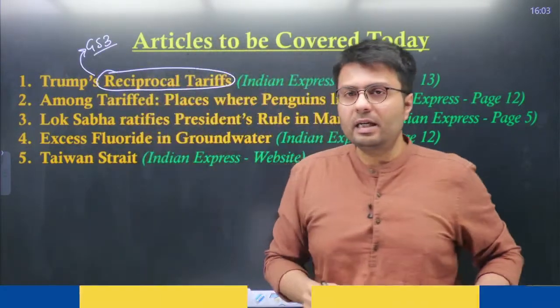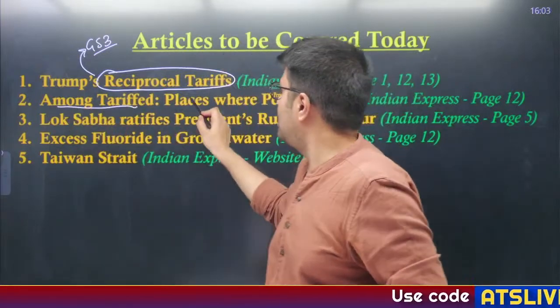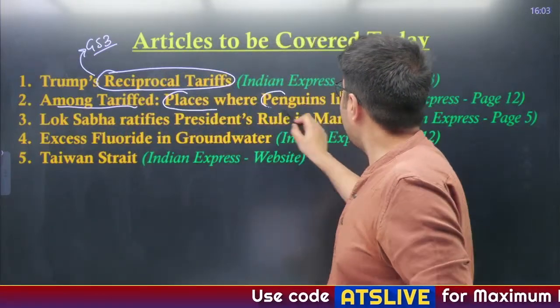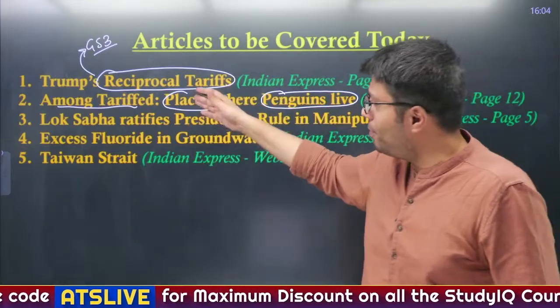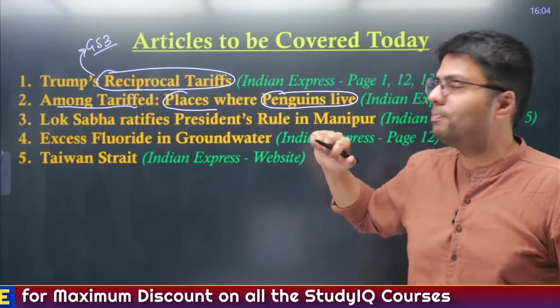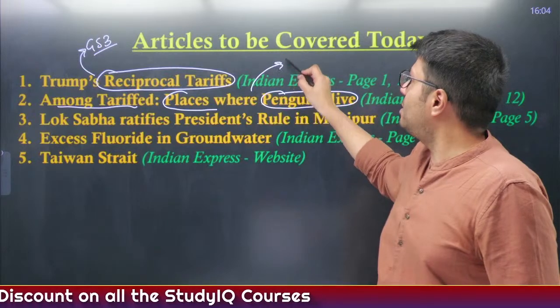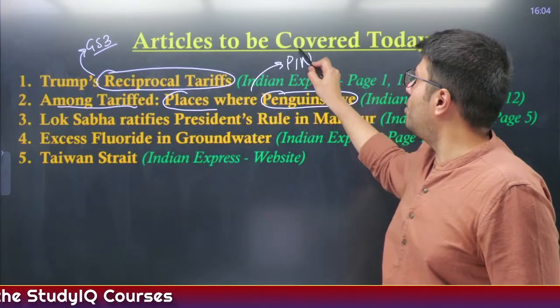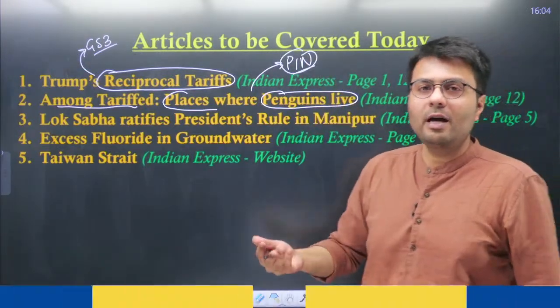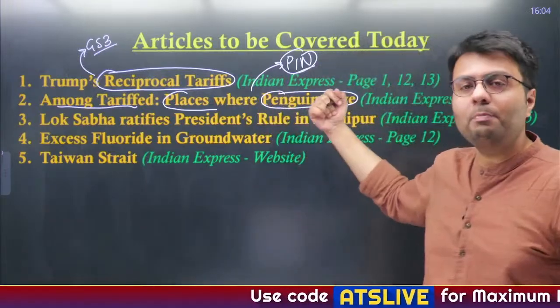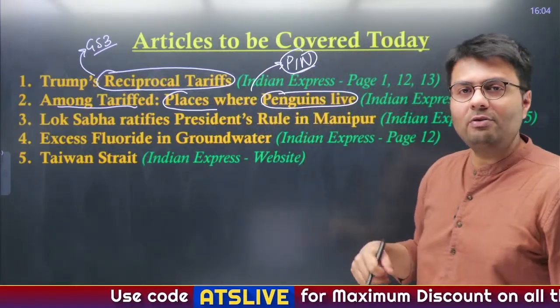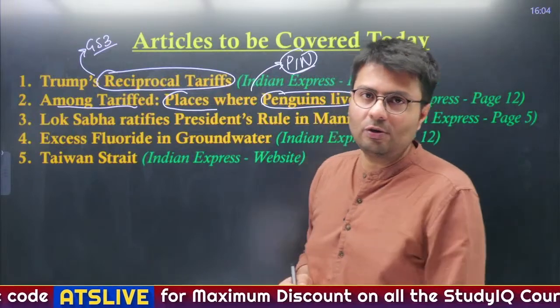In the second article, it says that among tariff nations, there are places where only penguins and not humans live. So, how has actually Donald Trump imposed tariff on these locations? That becomes important. And in this regard, places which are in news become important. So, we'll look at all the geographies which have been imposed by US tariff, and also these weird places where humans do not live generally, but US has imposed tariff on these geographies also.